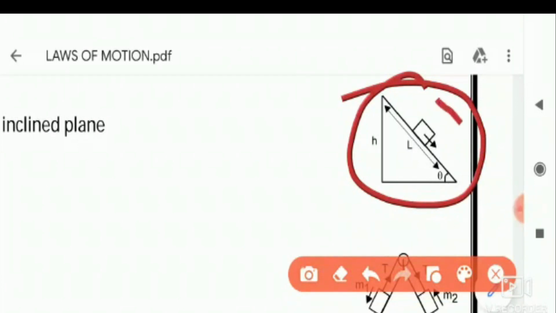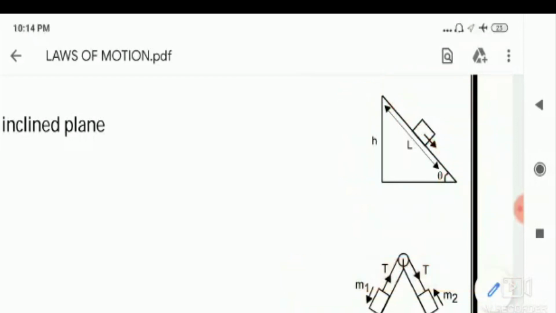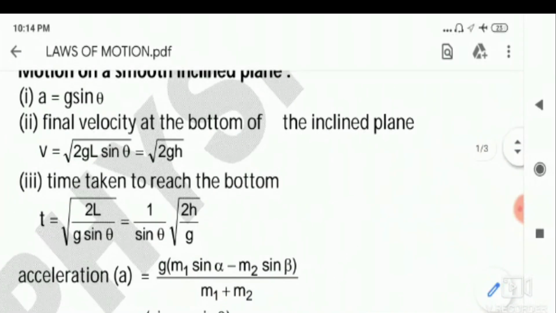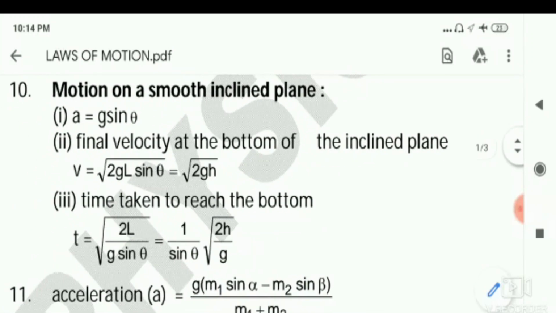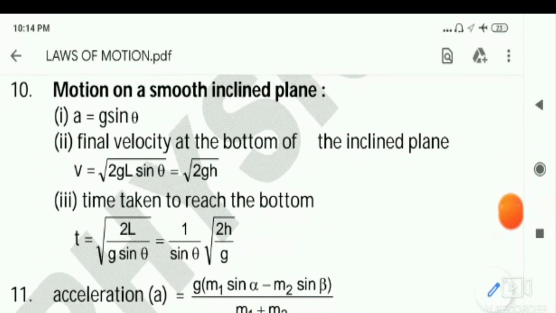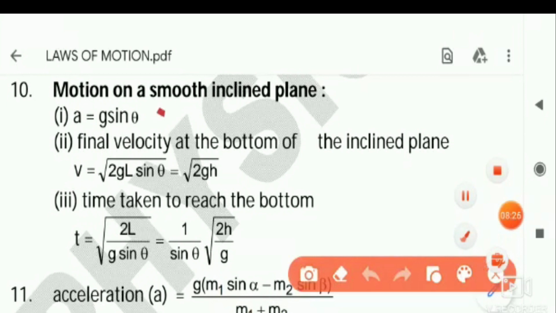Here you can see the block is coming down, the angle is theta, and the length of the inclined plane is L. He may ask you this kind of questions. The first one: acceleration a is equal to g sin theta. With what acceleration that particular block is going down, that acceleration will be g sin theta.